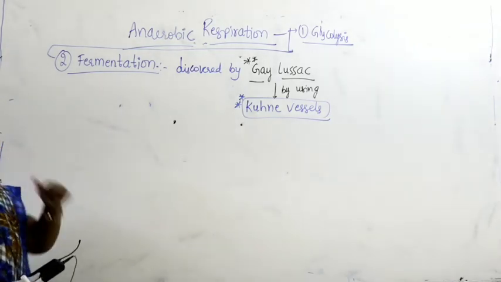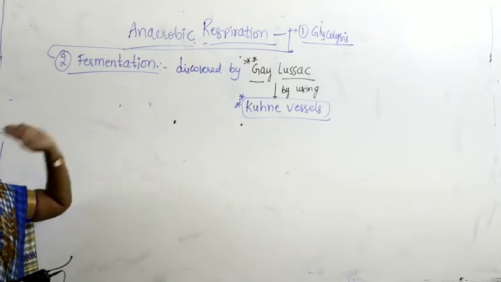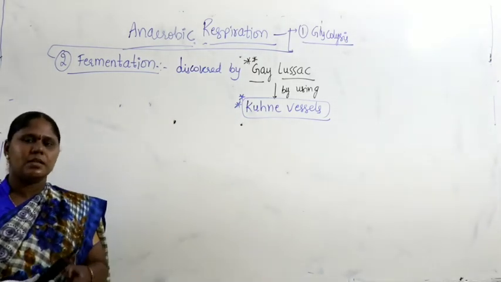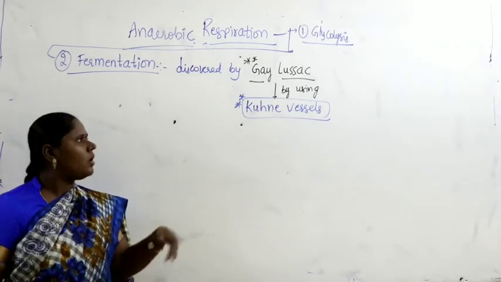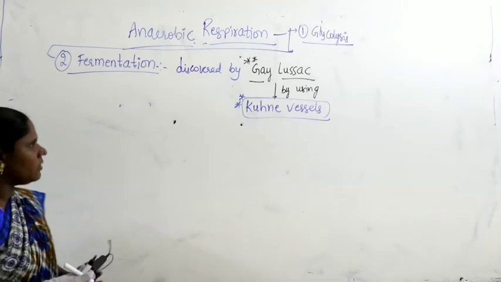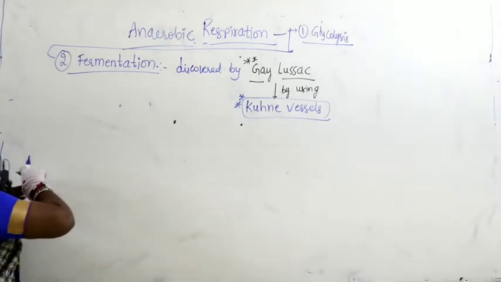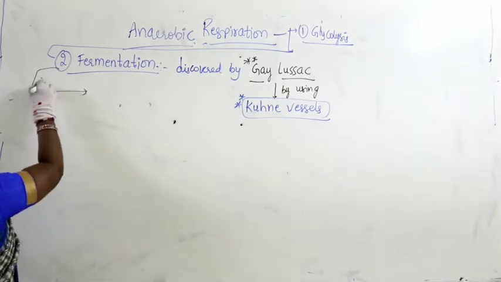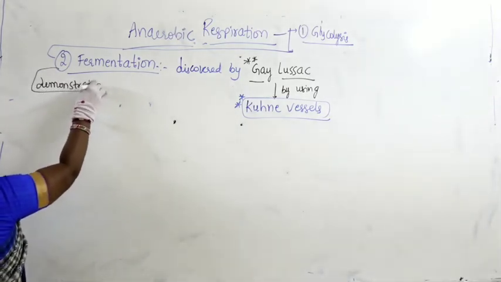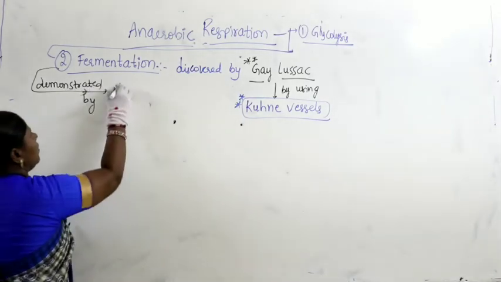So fermentation was discovered by Gay-Lussac by using large vessels in the industries for the extraction of alcohol, and those vessels are called Kuhne vessels. Later, the fermentation process was demonstrated and studied experimentally, proved with the great effort of the scientist Louis Pasteur.